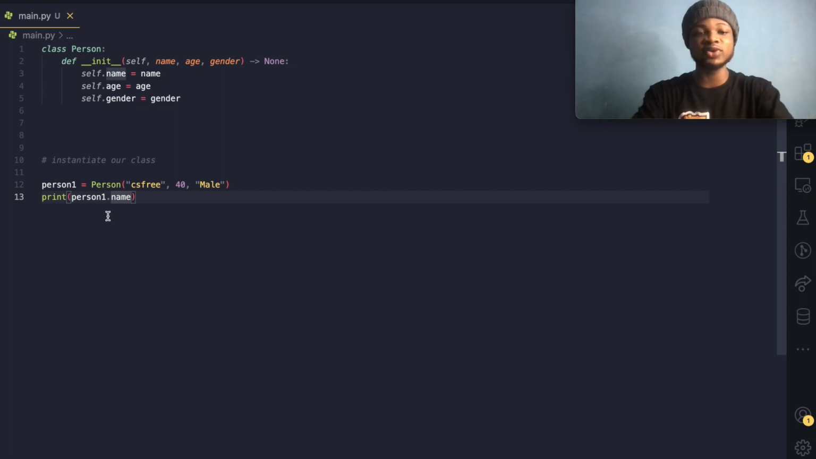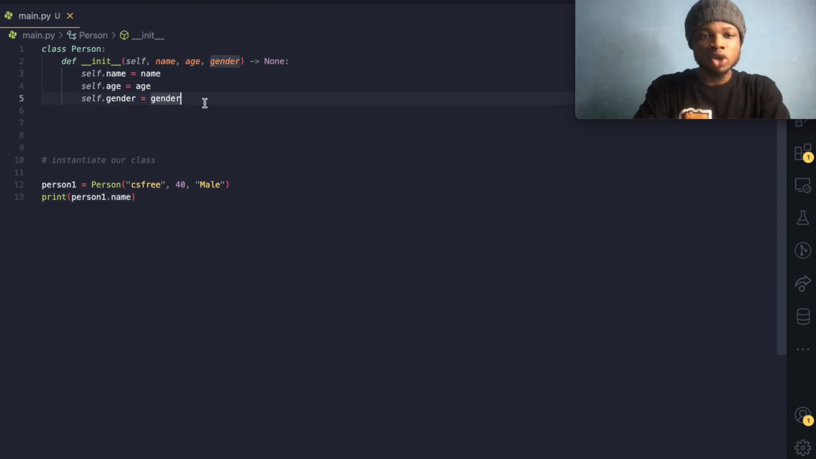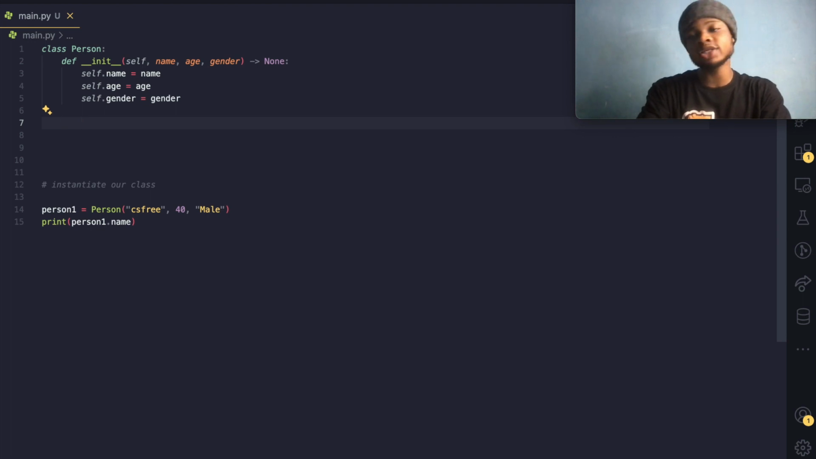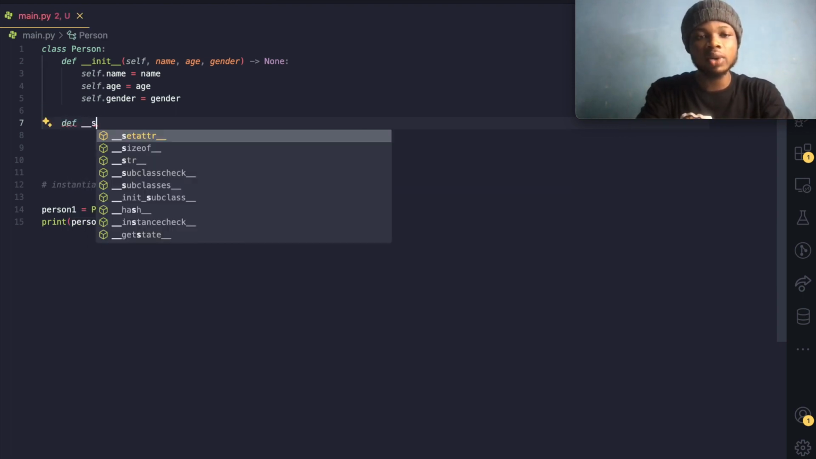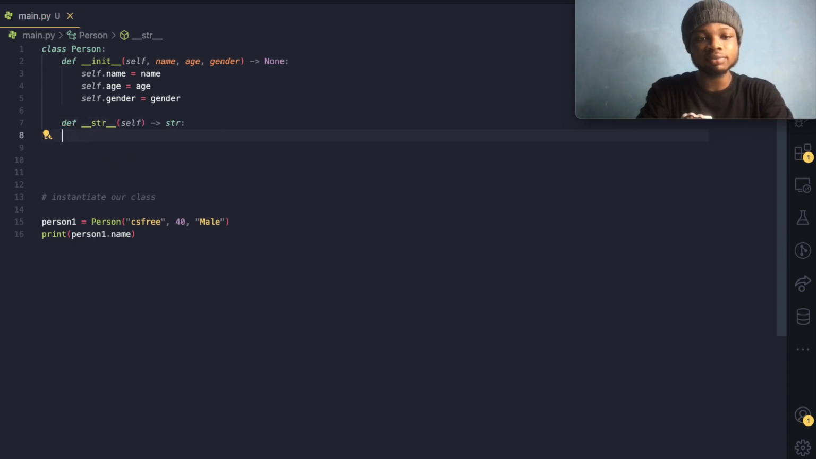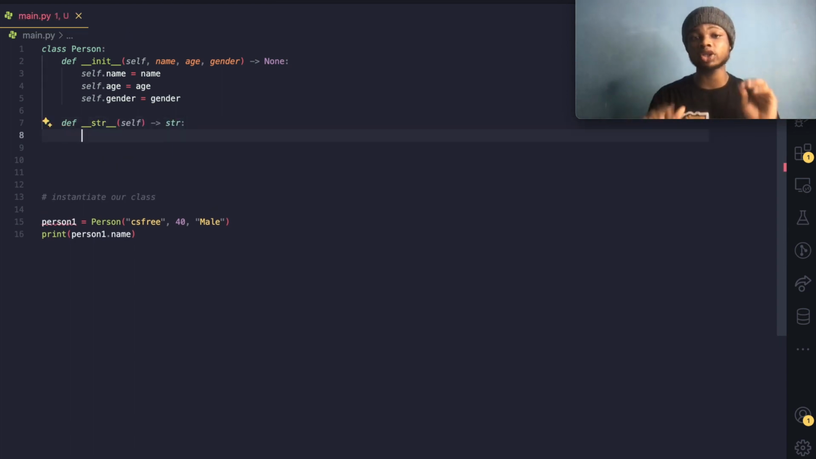So we have to basically be doing person1.name to get the name, person1.age to get the age, and person1.gender to get the gender. It makes no sense, right? So Python has our interest at heart, and that's why Python introduced an underscore str method, which is also called a magic method or a dunder method, right? So we could just introduce it and we do str, and inside of here it returns.